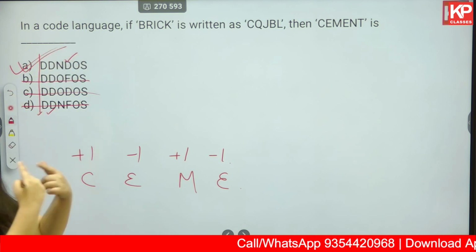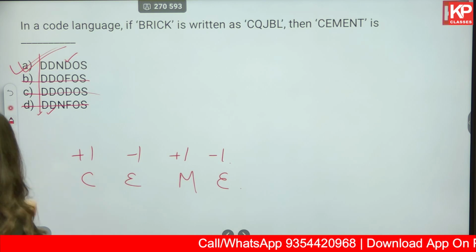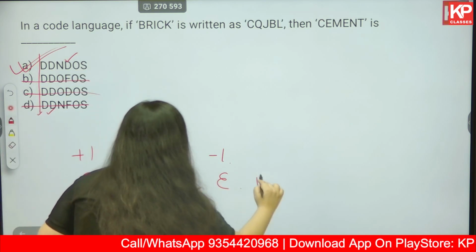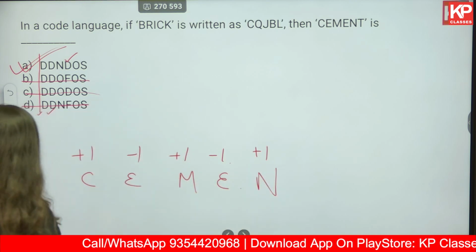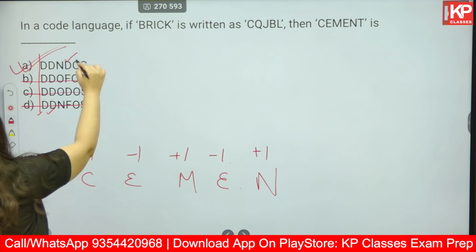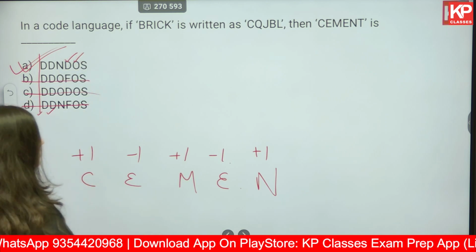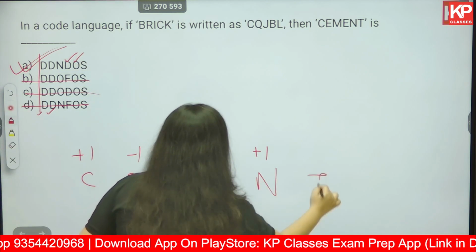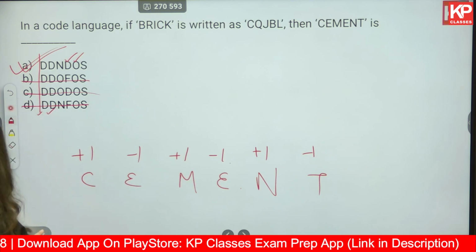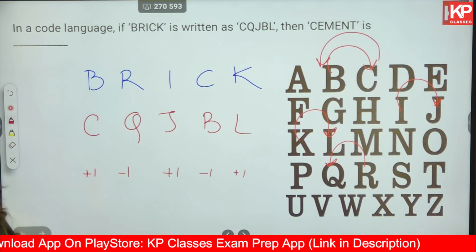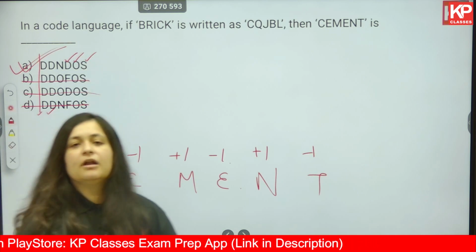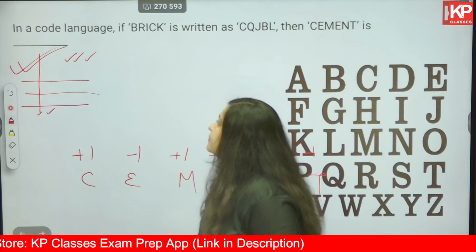We check for the other letters as well. We do not stop here. For N, we have to do +1. What comes after N? O. So this is also correct. For T in MENT, we have to calculate -1. What comes before T? S. So even S is correct. We are double sure that option A is correct.